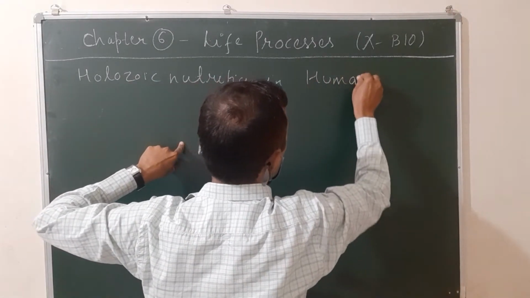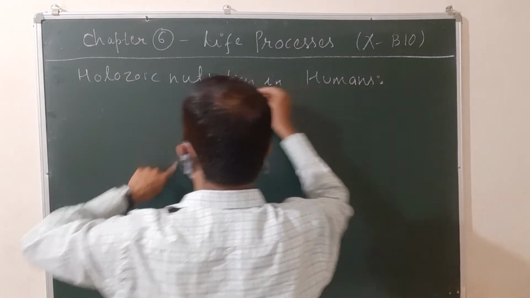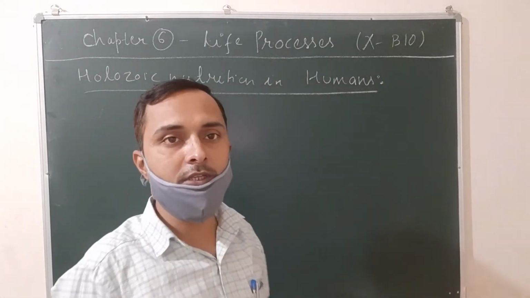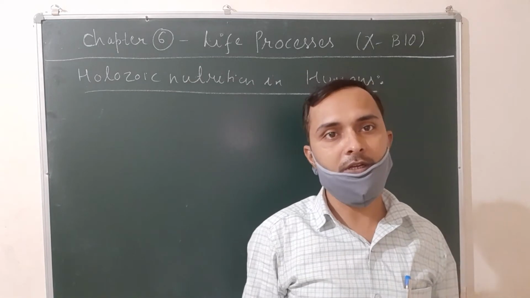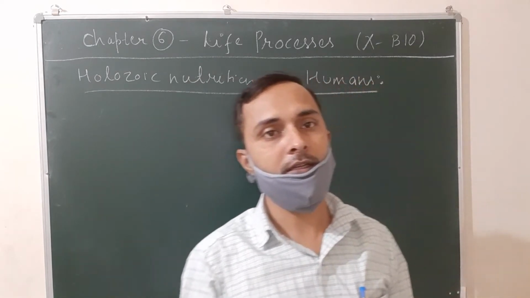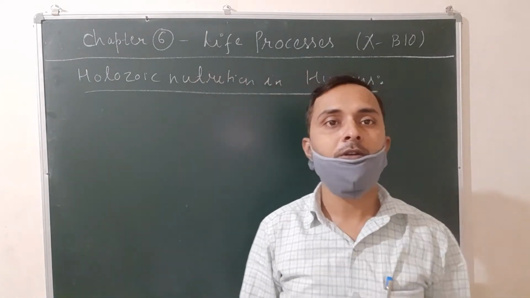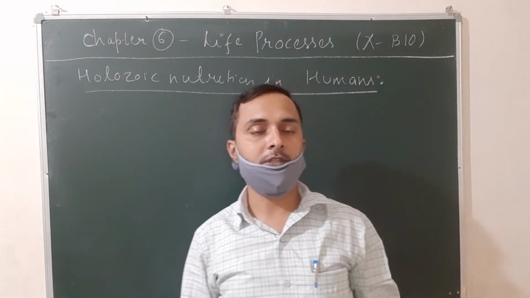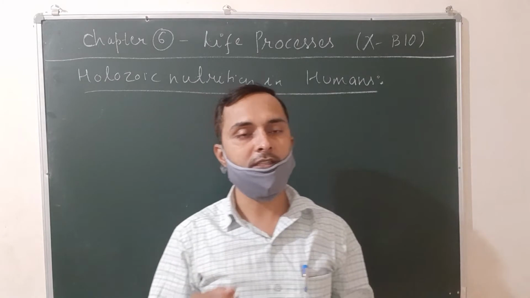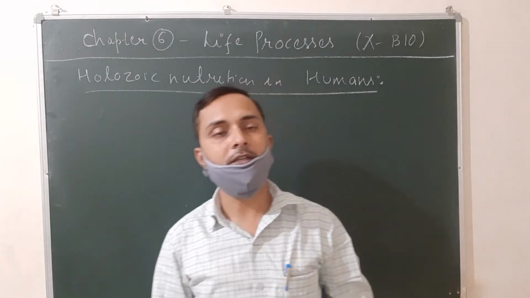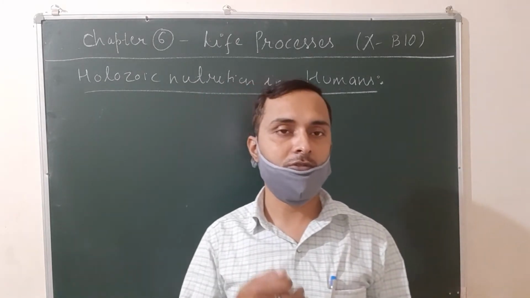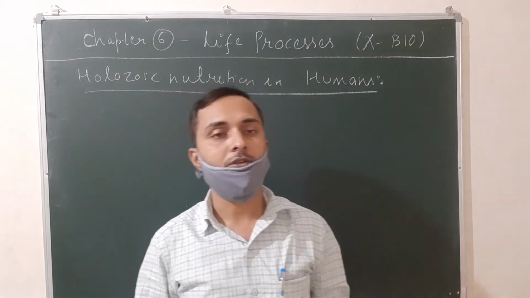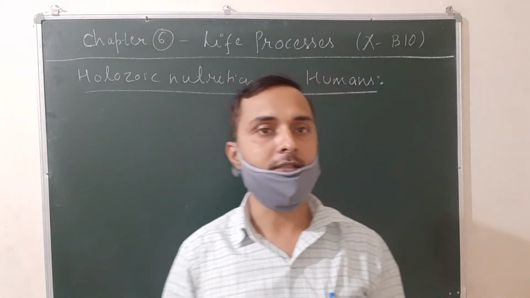First of all, let's recall the definition. Holozoic nutrition is the mode of nutrition in which complex organic food is ingested by the living being. It is then absorbed and assimilated. In this process, the complex food is taken inside the body, broken down into simple soluble compounds, absorbed, and then utilized to obtain energy.